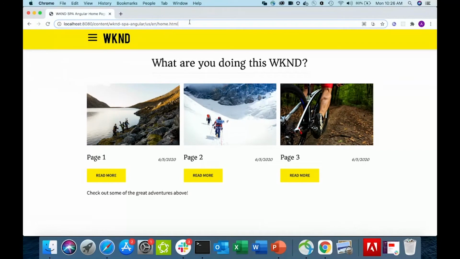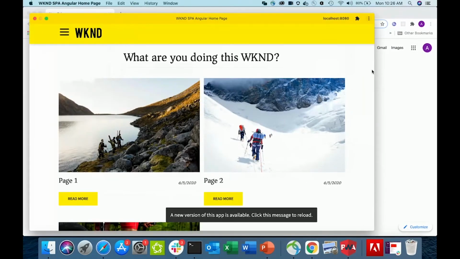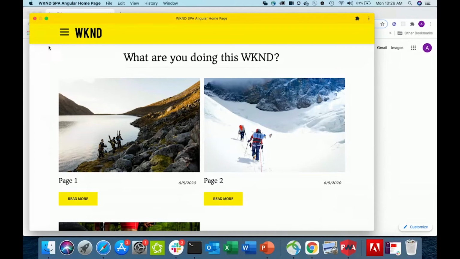So now I go and access my site, and you will see an interesting icon that shows up that allows me to install this application offline. And this application has installed offline and now has a look and feel of my native operating system. So for all purposes, this looks like my native application on my particular operating system. So what I'll do is I will close this application as a user would close it. But before that, take a look at this.